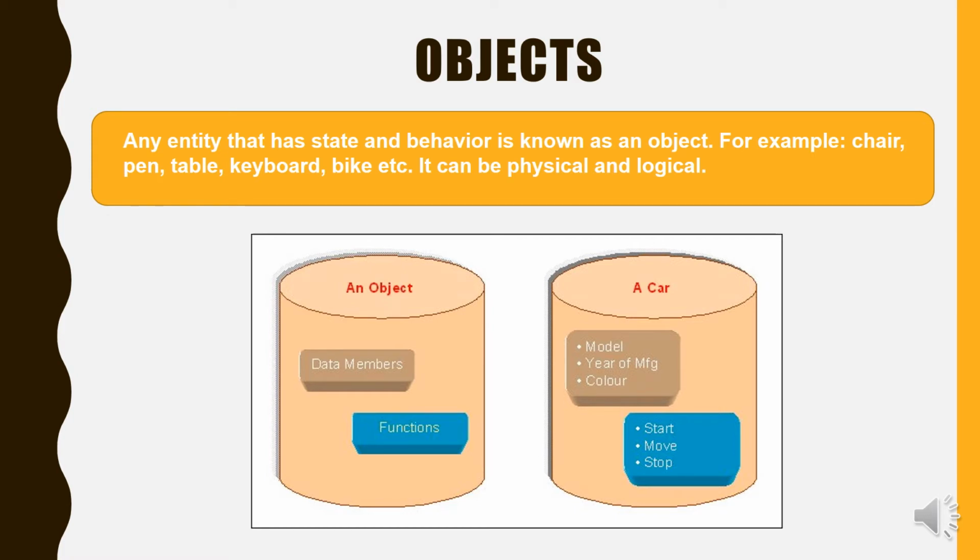An object basically has 2 things in the concept of programming: data members and functions. Here I am taking the example of a car. A car has 3 data members: model, year of manufacture and color, and has 3 main functions: start, move and stop.